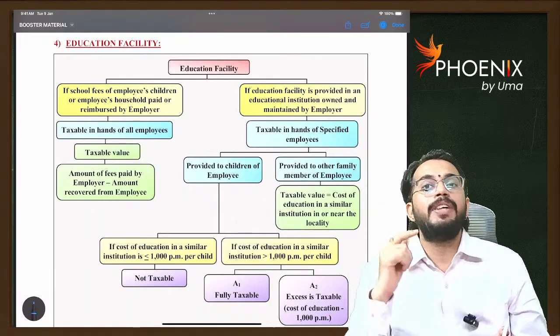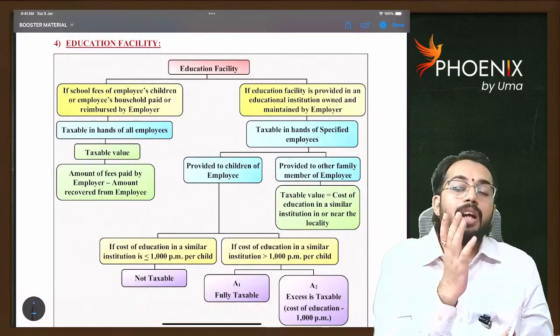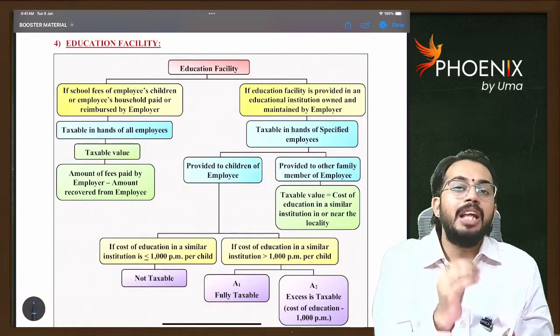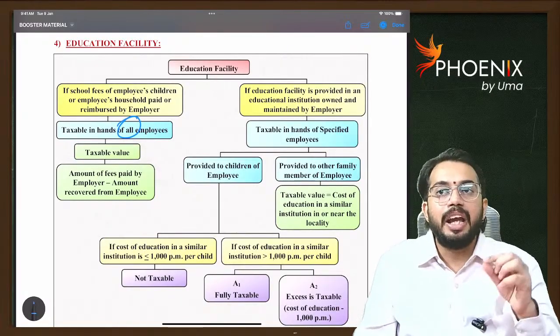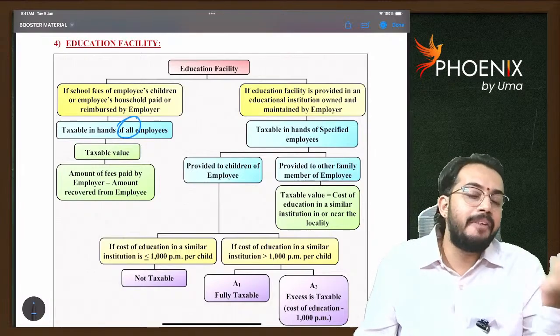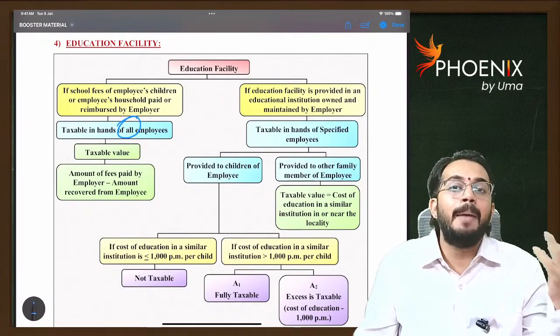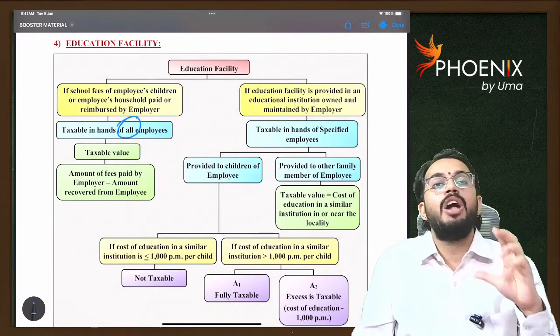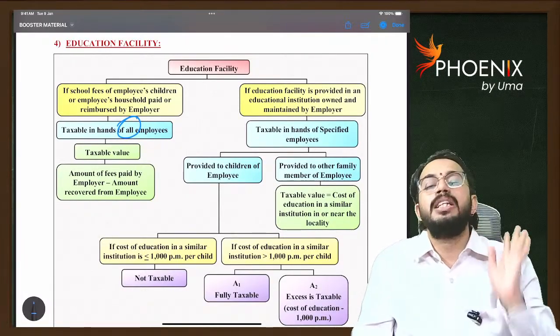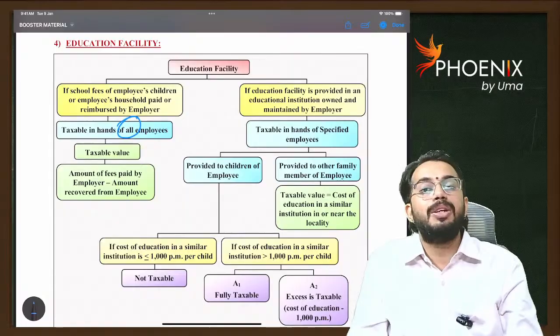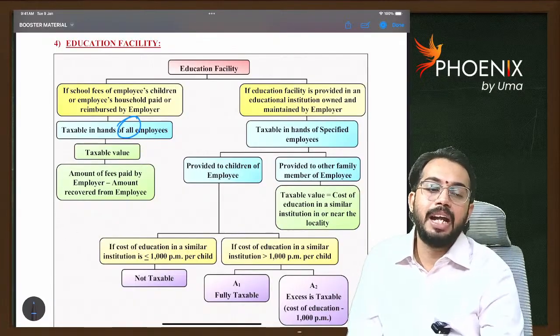If the educational facility is provided in a private educational institution, then the benefit is taxable for all employees. In that case, whatever total fees are paid in the private institution by the employer is the benefit received by the employee and it is taxable to the employee. Are you able to understand?